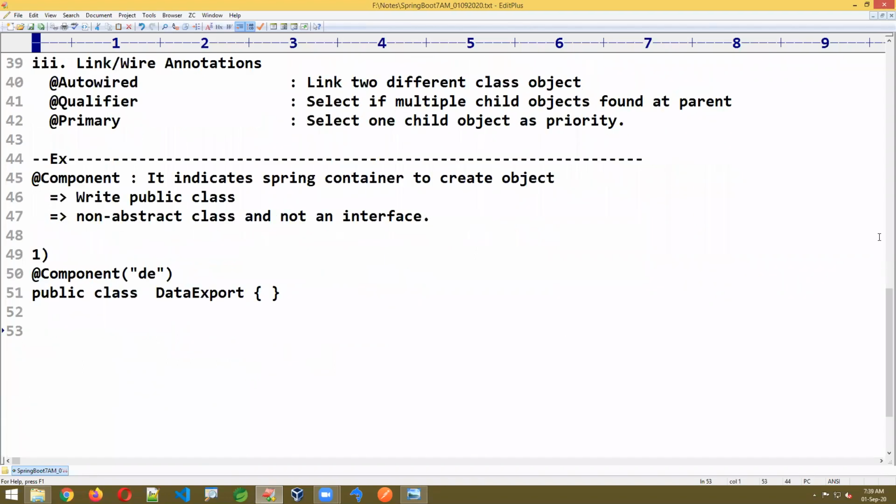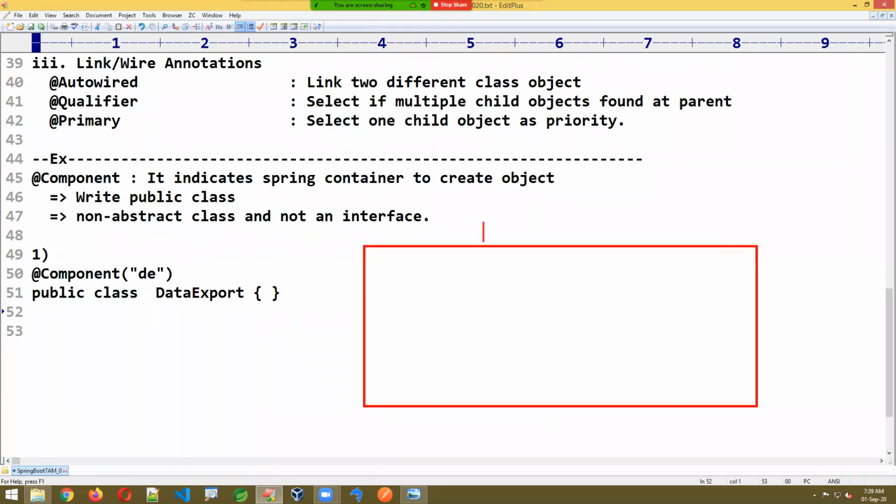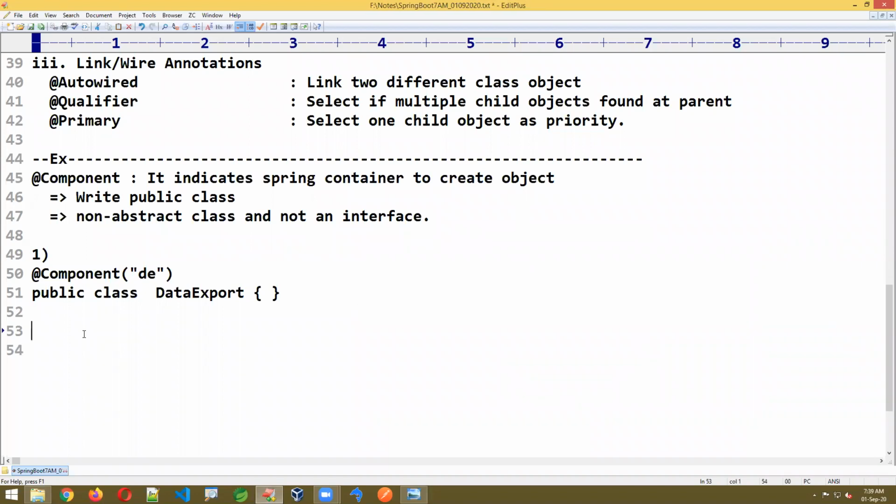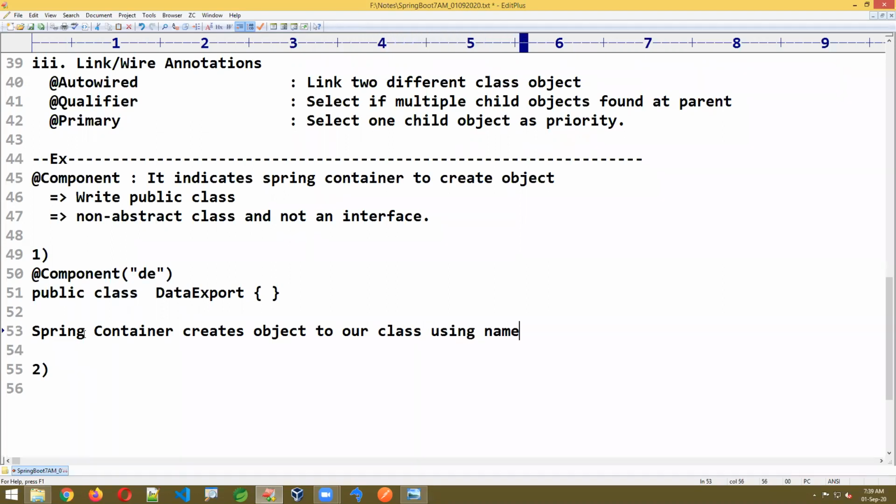In simple understanding, look, this is the Spring container. It is going to create the object, and that object name is DE. Like this, the object is created here. Of course, there are no variables as of now. We'll write them one by one also. That's the first requirement. Next, the second one, I'm writing the answer: the Spring container creates an object of our class using the name, that is the object name,